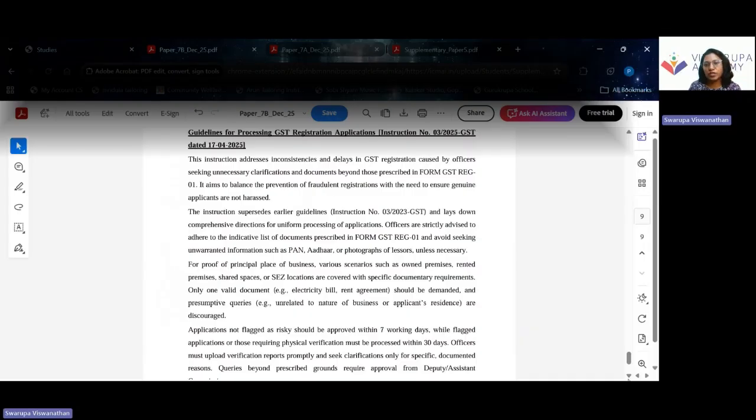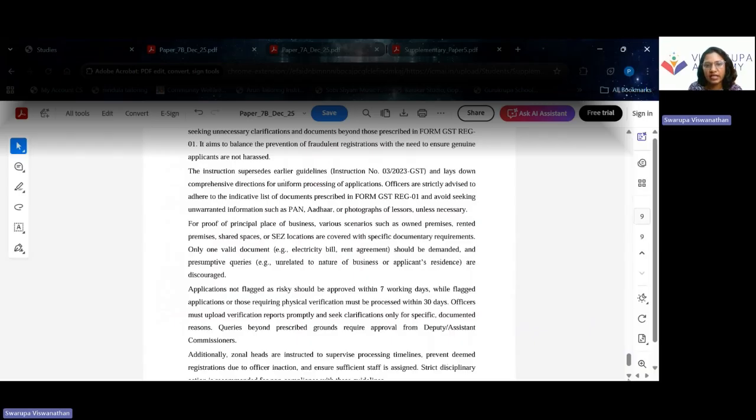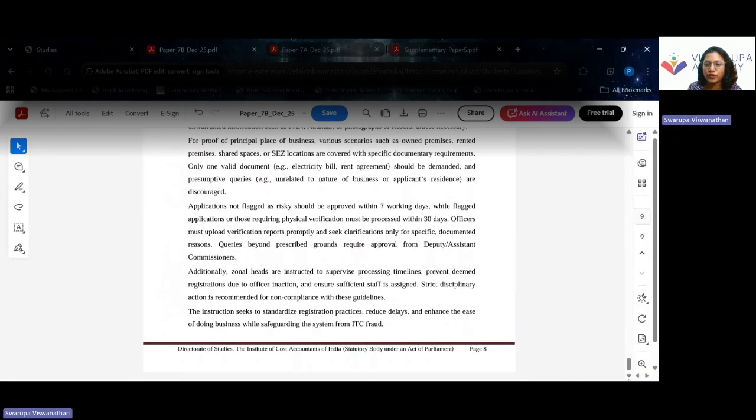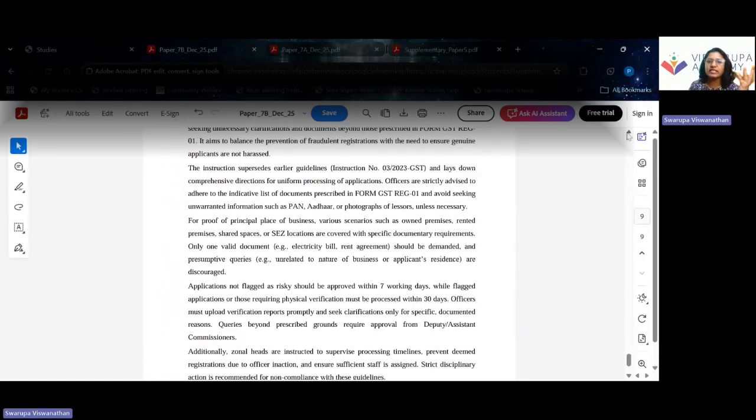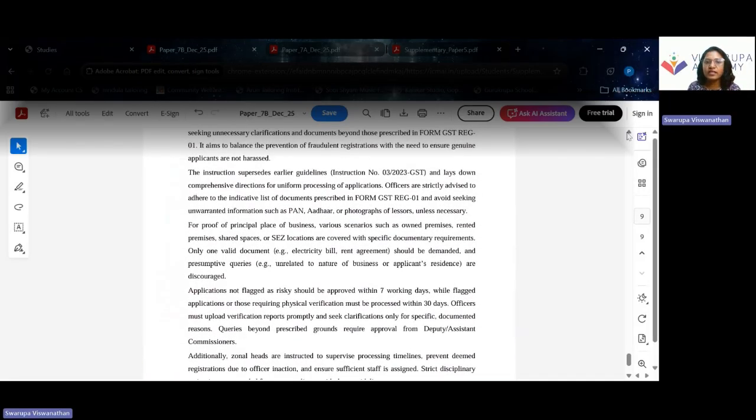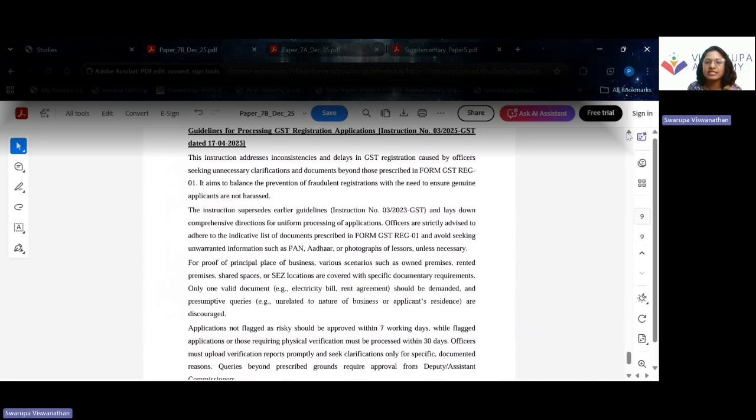Guidelines with respect to processing of GST applications. Again, simplified guidelines have been introduced with respect to GST registration. You can go through the supplementary material. It details clearly what enhancements have been made, the changes brought to the registration process, and how many days it takes for the registration to be completed.